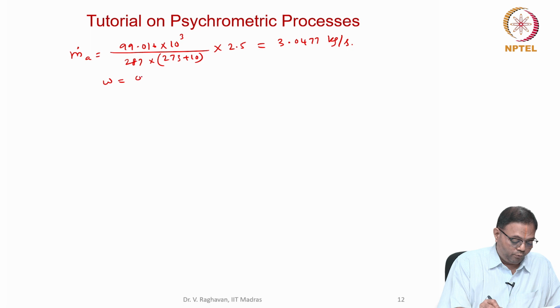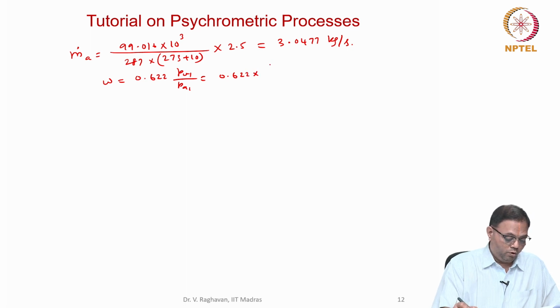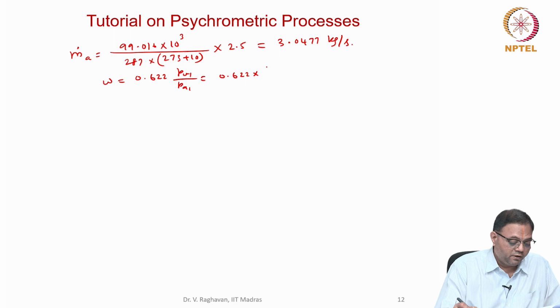Omega will be equal to 0.622 into PV1 divided by PA1, which is equal to 0.622 into PV1, which is basically 0.984 kilopascals, divided by 99.016.